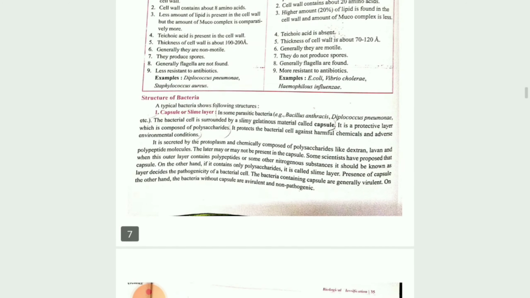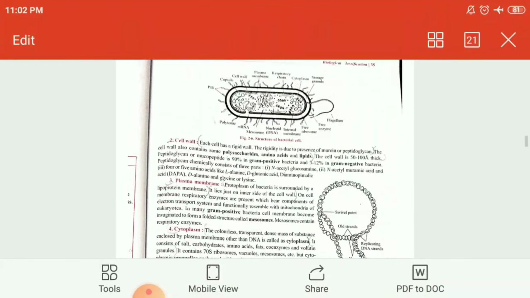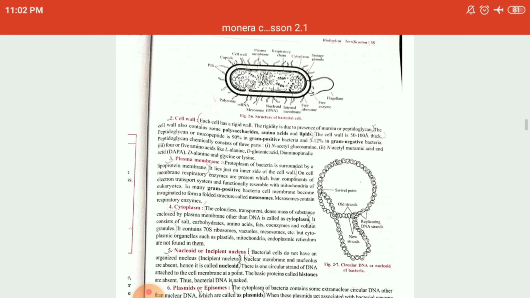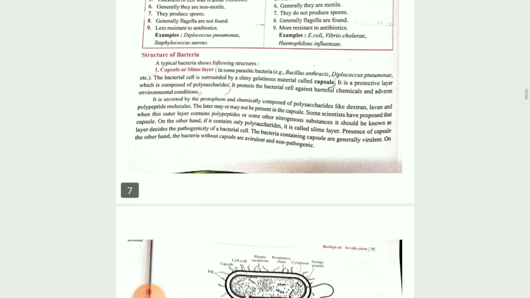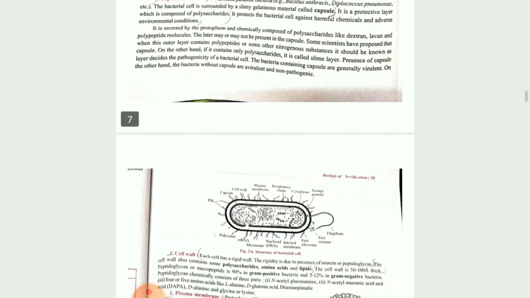Okay children, the typical structure of bacteria is a capsule shaped structure, as you can see in the figure, and some points are given here. The first one, the outermost layer, will be known as your slime layer. It will be a little bit capsule like, sticky material, and it consists of polypeptide molecules.